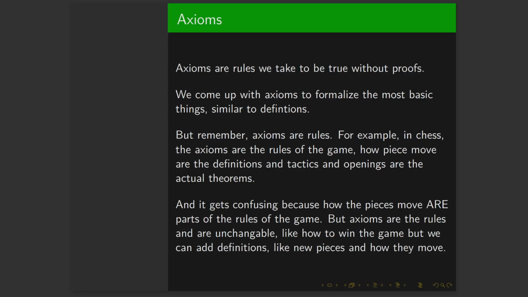For example, how can you prove that 1 plus 1 is equal to 2? This is actually as simple as it gets, so we just have to define addition in such a way that we're able to use it. Thus, we need to have some things that we can't prove.